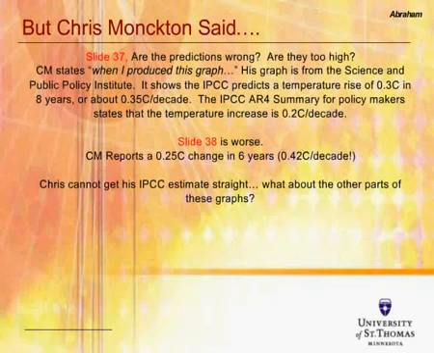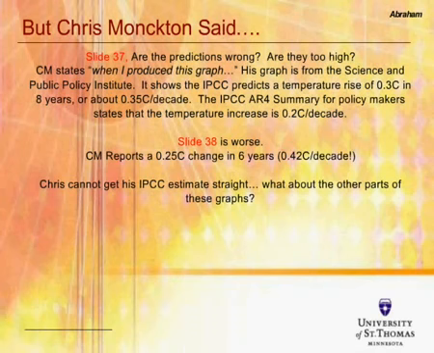And the first graph showed the IPCC projections of temperature rise of 0.3 degrees in 8 years, or almost 0.35 degrees per decade. But it turns out the IPCC summary for policymakers states that the temperature increase is only 0.2 degrees per decade. So there's some disjointedness here. There's some discontinuity between what Monckton says and what the IPCC says.